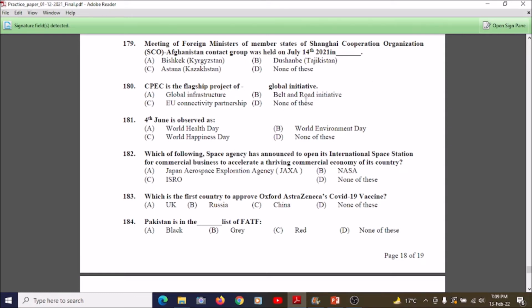Belt and Road means from Amsterdam to China. This is One Belt, One Road. As we know about CPEC, it was made by China and Pakistan, the China Pakistan Economic Corridor, and we say One Belt One Road. Likewise we can remember the Belt and Road Initiative for global incentive with this project. So option B is correct.